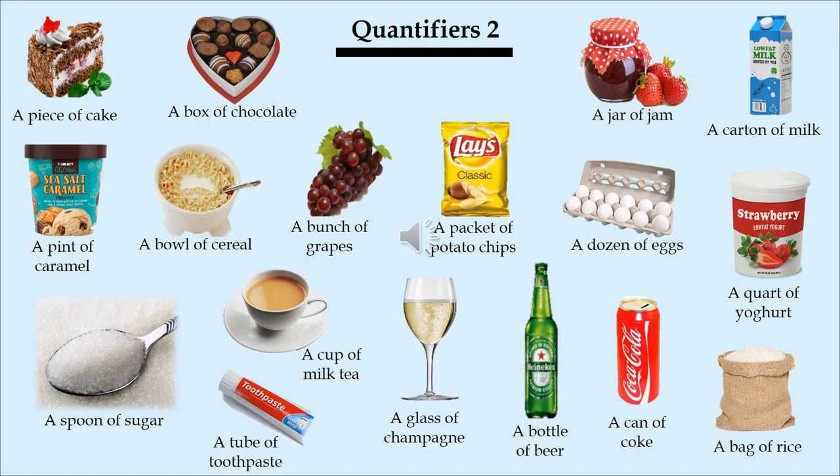And this is another example of quantifiers. For example, here I will help you with the drilling to pronounce it.